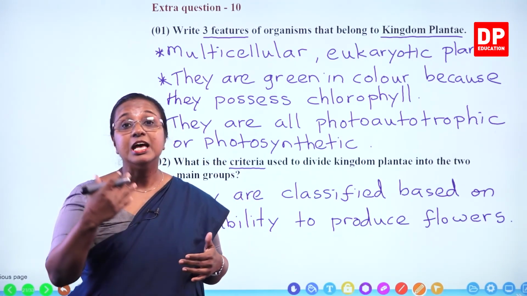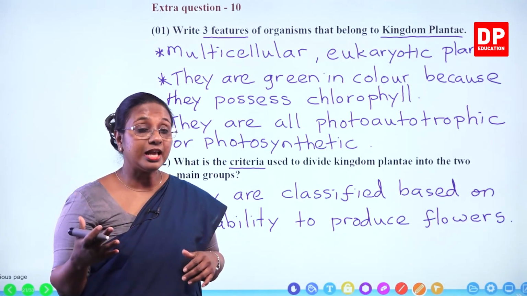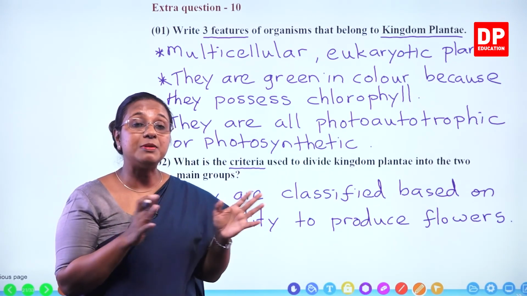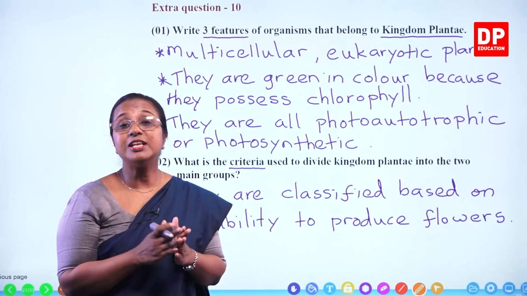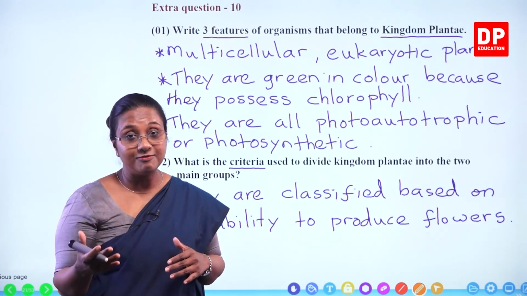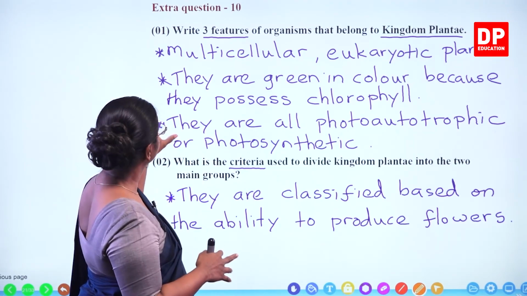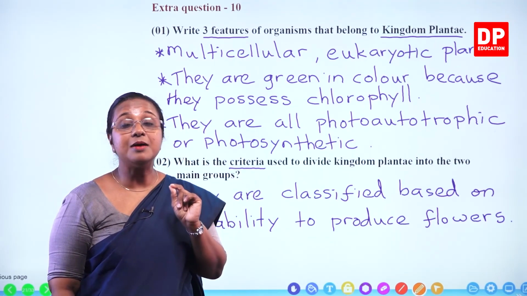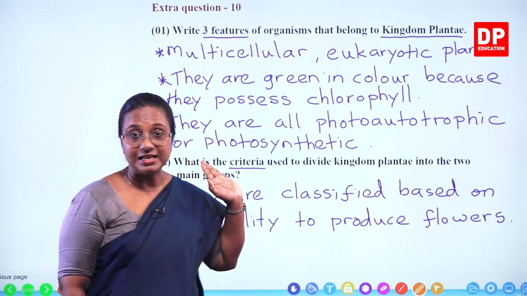You all have studied carbohydrates. Under that we have discussed polysaccharides, students. You all can remember cellulose is made up of glucose units and it is only present in plants. The animal cell does not have a cell wall. So only the plant cells have a cellulose cell wall, and cellulose does not digest in the digestive system. So that is a special feature of kingdom Plantae. Cells are made up of a cellulose cell wall. You can also write that answer.